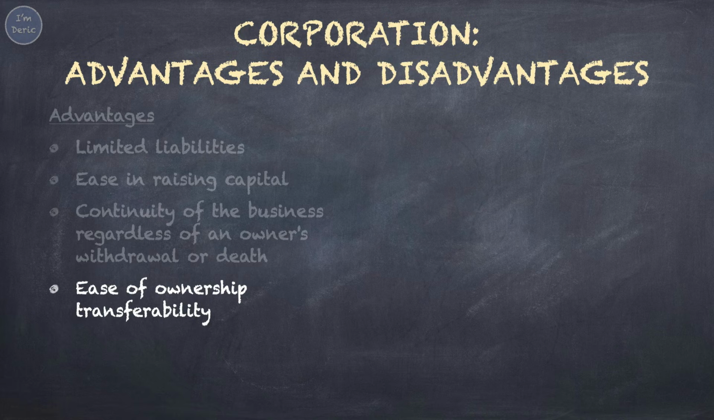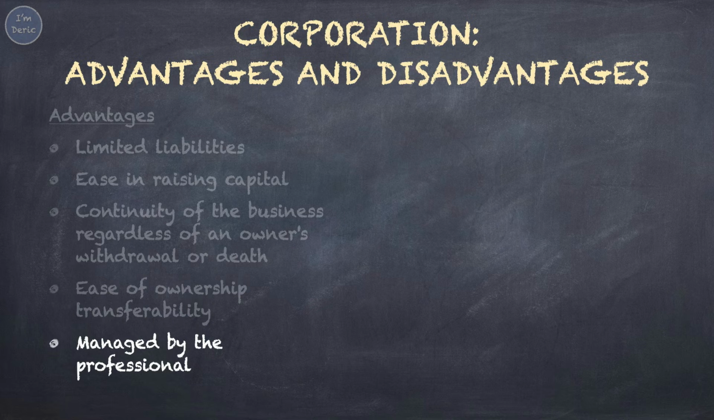Ease of ownership transferability. If you buy the shares of the company, you become the owner of the company. One day, if you are not happy with the performance of the company, you may just simply sell the shares and walk away. You don't have to go through any legal process for transferring the ownership. Managed by the professional. Corporations would have sufficient fund to hire professional people to run the business on behalf of the shareholders. About the disadvantages.